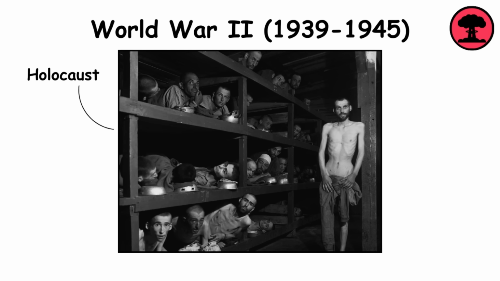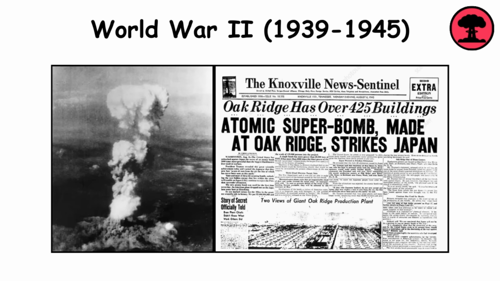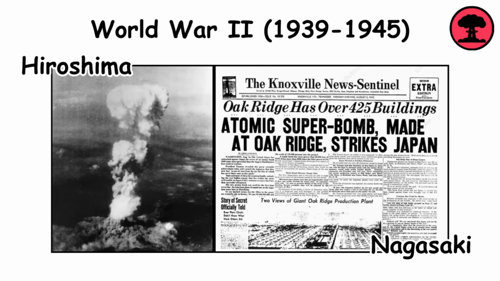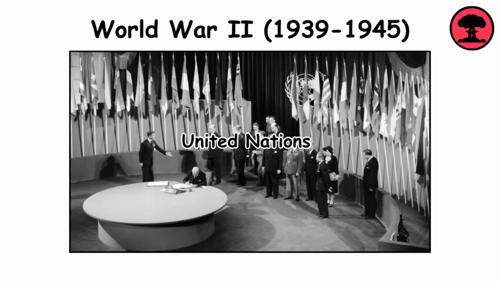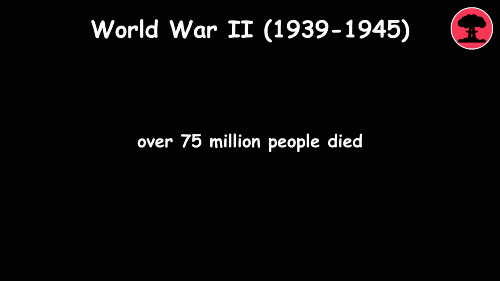The Holocaust, a genocide targeting Jews and other groups, occurred during this time. The war ended with the Allied victory after the atomic bombings of Hiroshima and Nagasaki. The aftermath led to the establishment of the United Nations and the Cold War between the United States and the Soviet Union. It resulted in the deaths of over 75 million people.